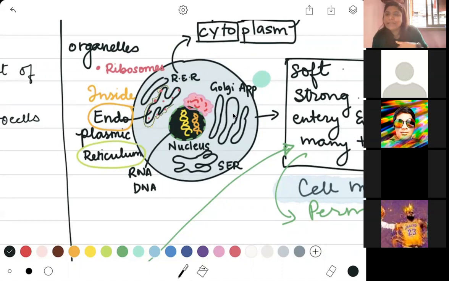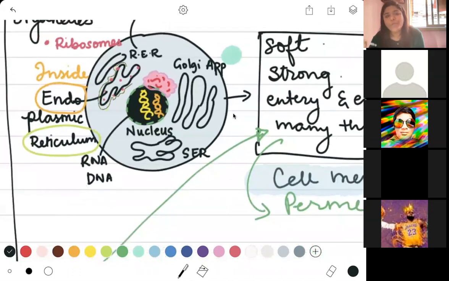Is there anyone who has any difficulty in understanding this part of the kingdom? No, ma'am. No? Okay. So now we go ahead and we look at the other systems of your kingdom. Now, along with having a Golgi apparatus and the nucleus and a rough endoplasmic reticulum, all of these things are accompanied by soldiers who can protect this city.